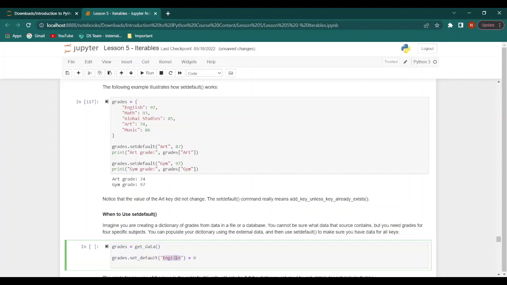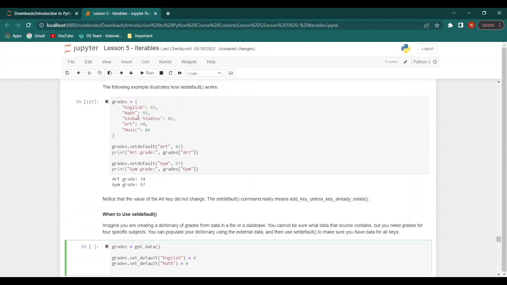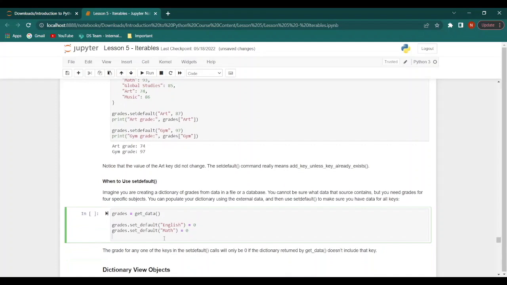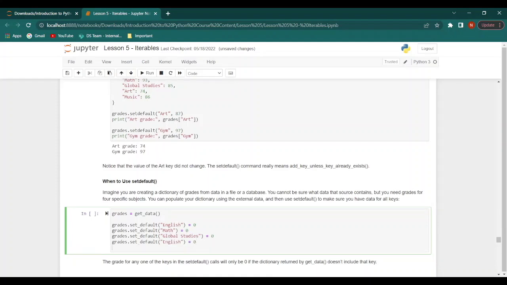Now we can copy and paste the same line of code. Instead of English, we have math. Equate that to 0. Then we have global studies. Equate that to 0. Then we have art. Equate it to 0.